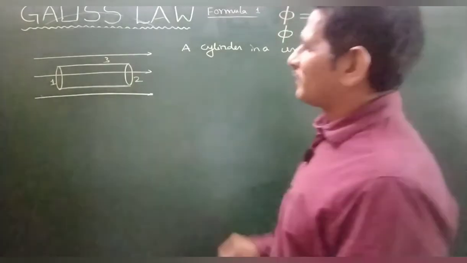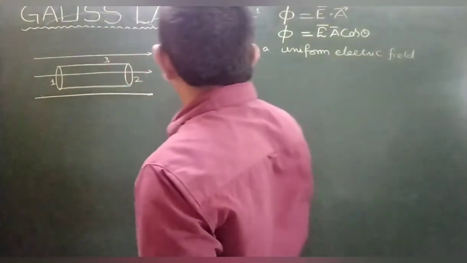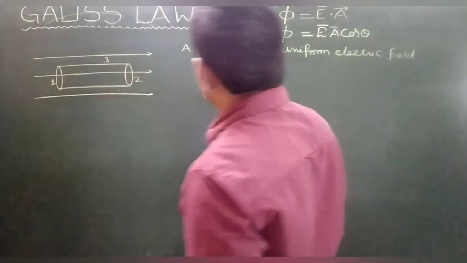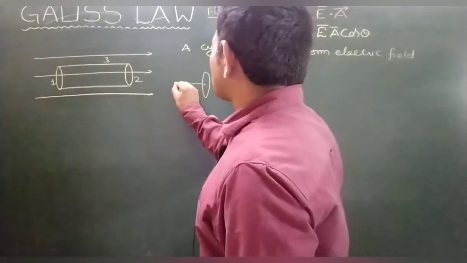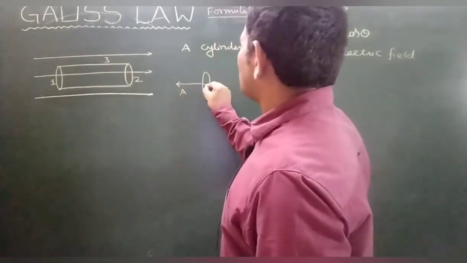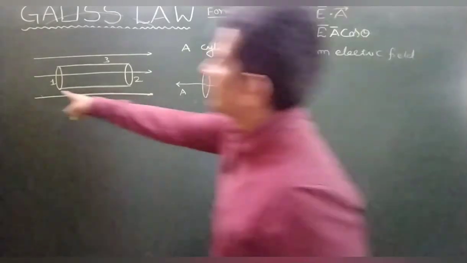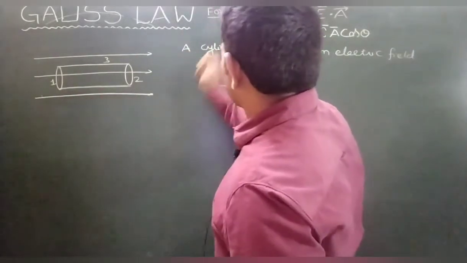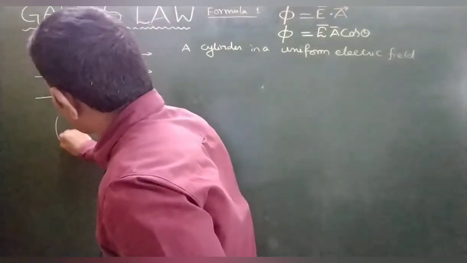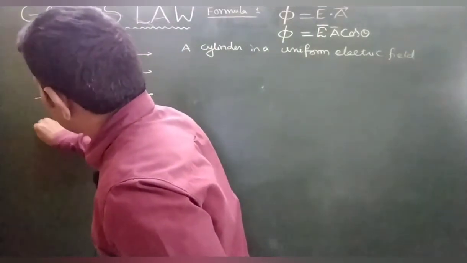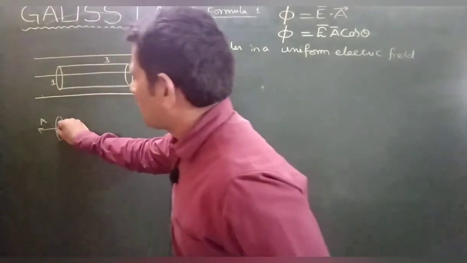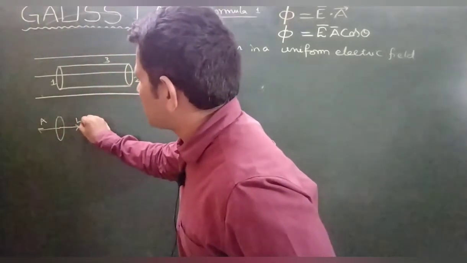Suppose we discuss part 1, the first part. Its area vector is in this direction and the electric field in this direction.